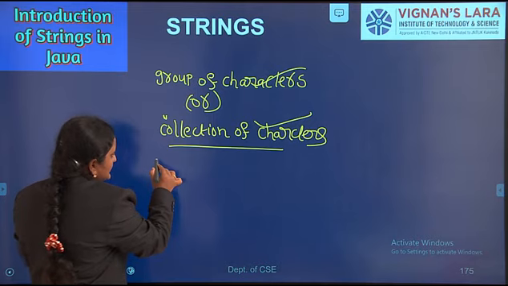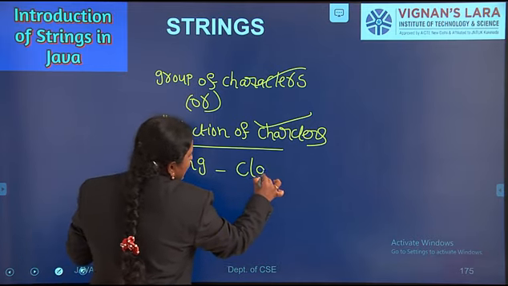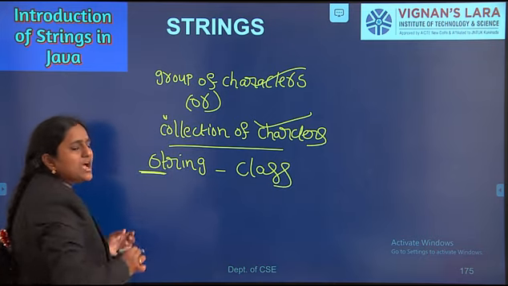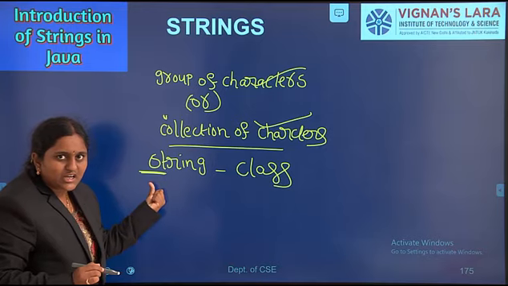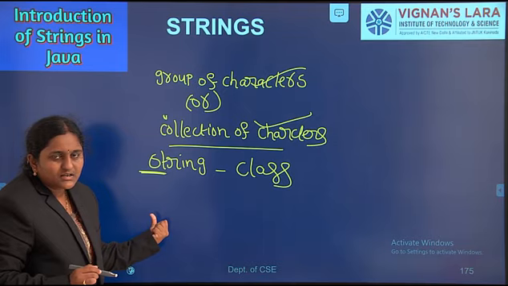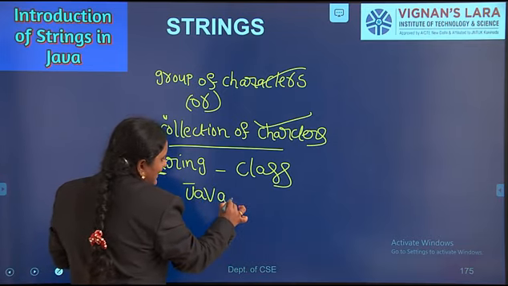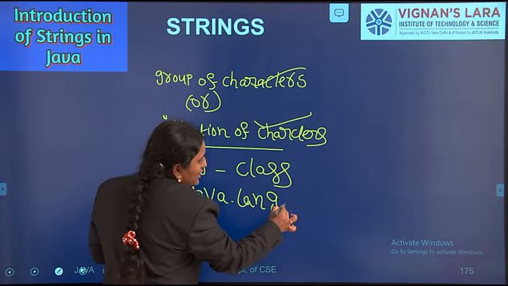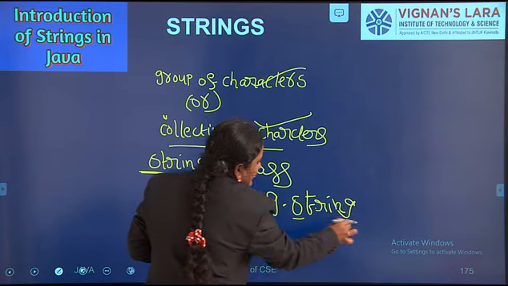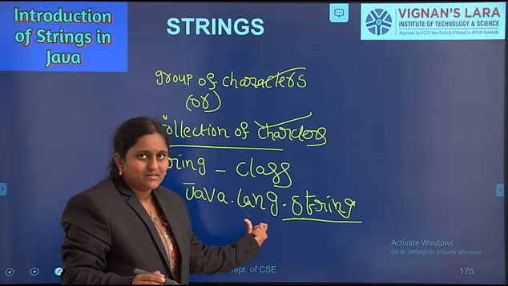String is a class. In Java, String is a predefined class. The first letter should start with an uppercase letter. With respect to the class, we can create objects. String is a predefined class present in the java.lang package, java.lang.String.